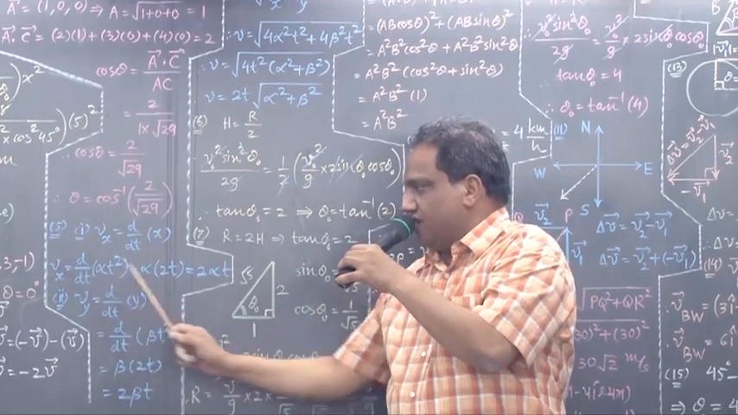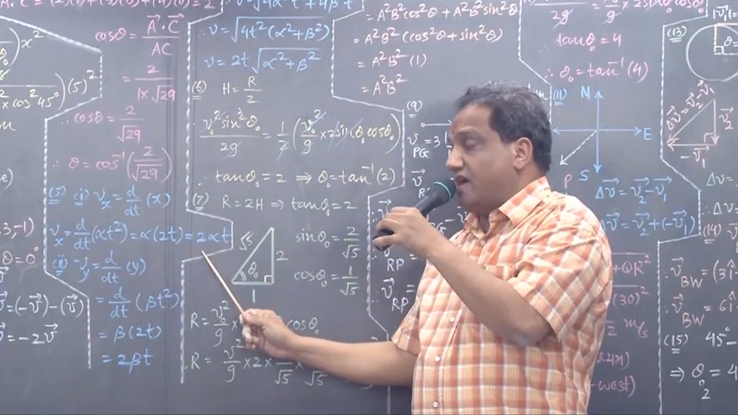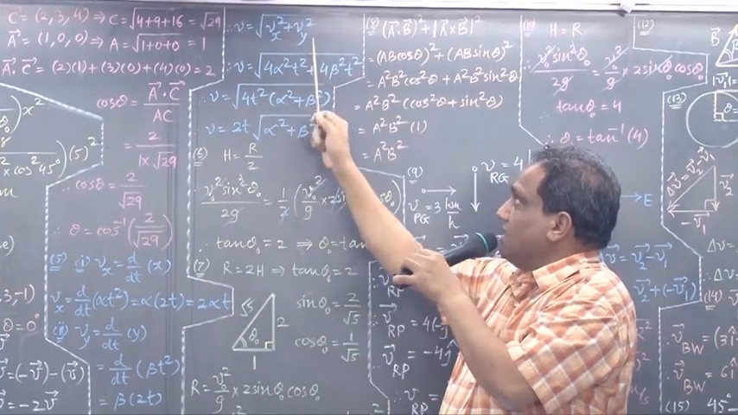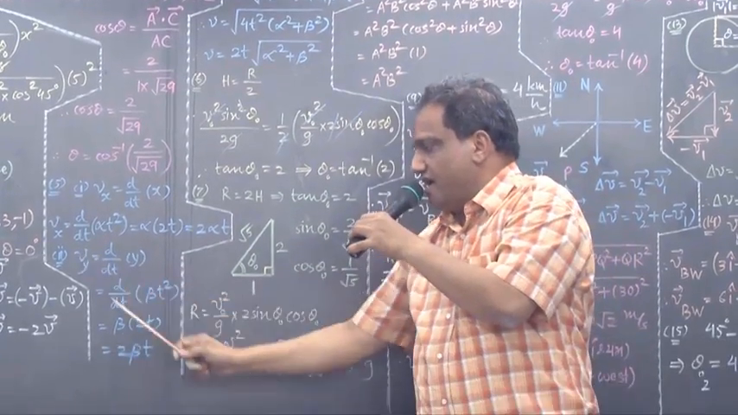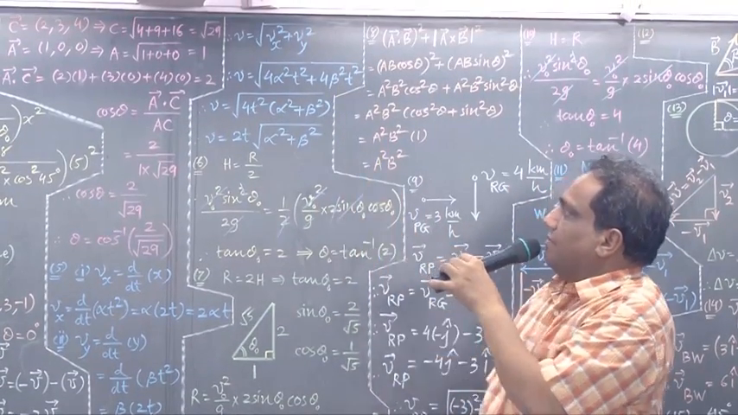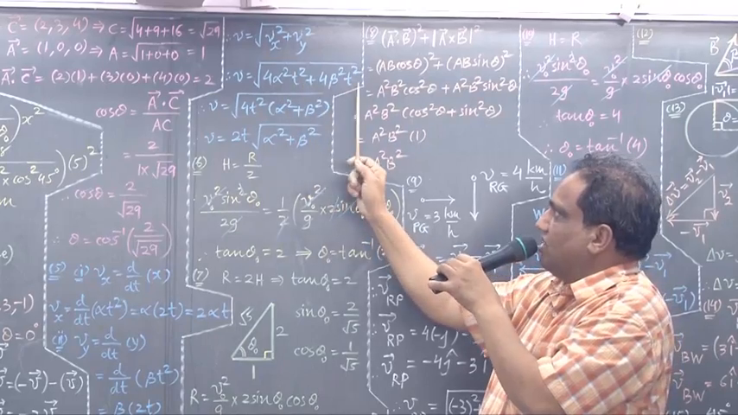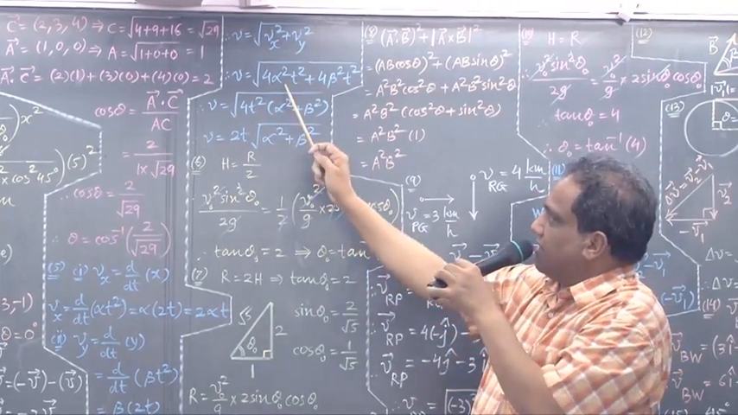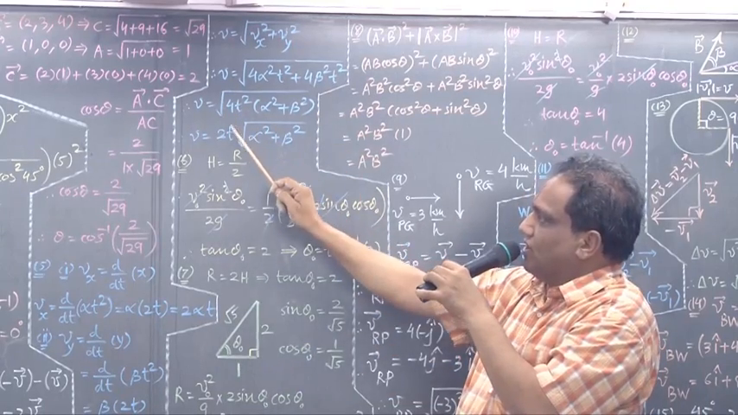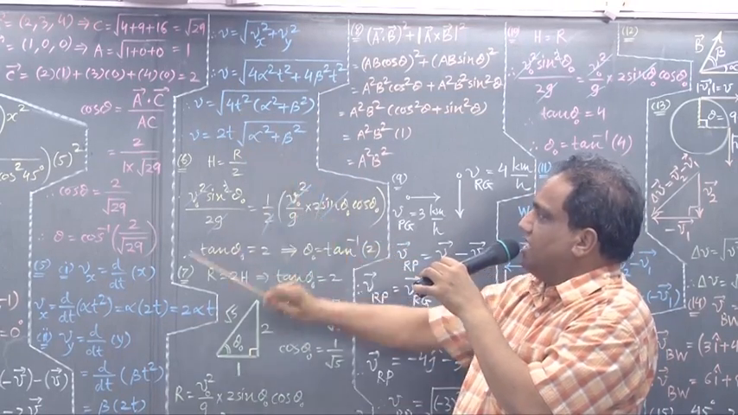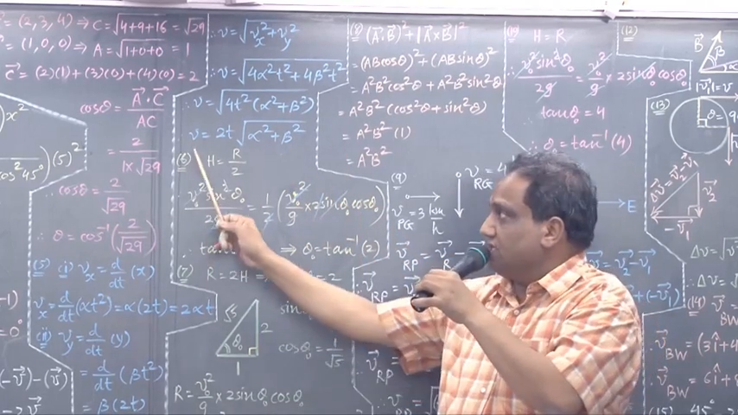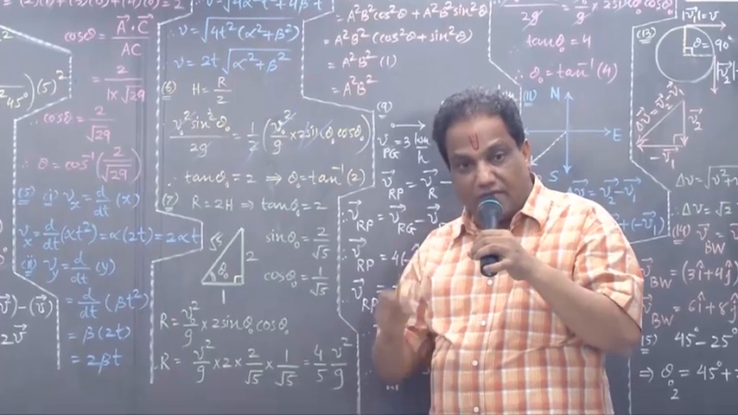What is Vx? 2 alpha t. Make it square: 4 alpha square t square, plus Vy square. Square of this: 4 beta square t square. Now 4 t square can be taken common, inside the bracket alpha square plus beta square. Now take the square root. Square root of 4 is 2. Square root of t square is t. And under root of alpha square plus beta square. What is this? Velocity. They may ask acceleration.